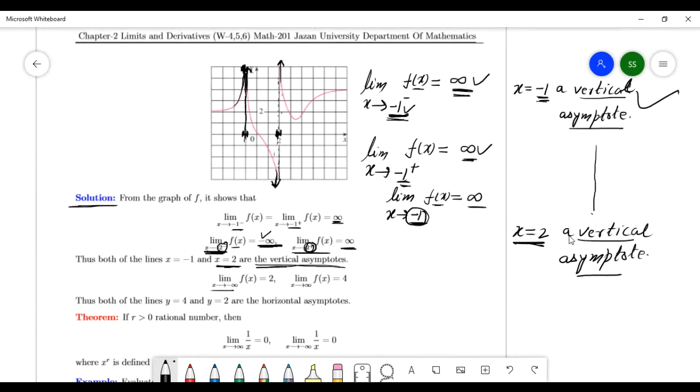One side minus infinity, one side plus infinity, so the limit as x goes to 2 of f(x) does not exist, but it is still called an asymptote because here it goes to infinity.